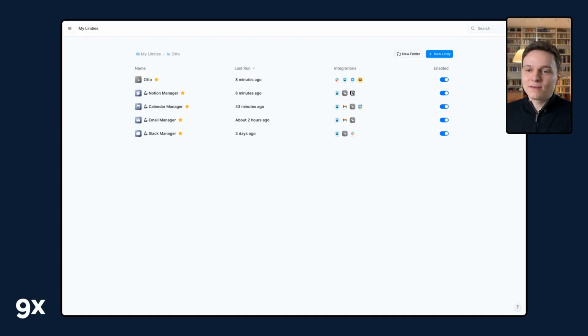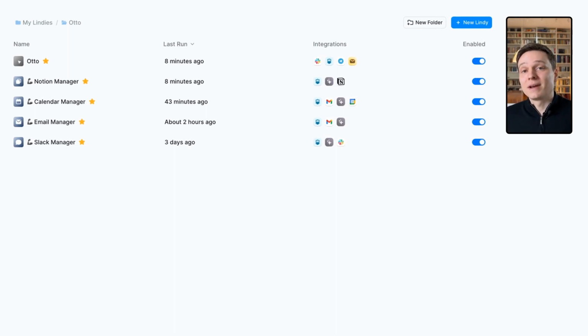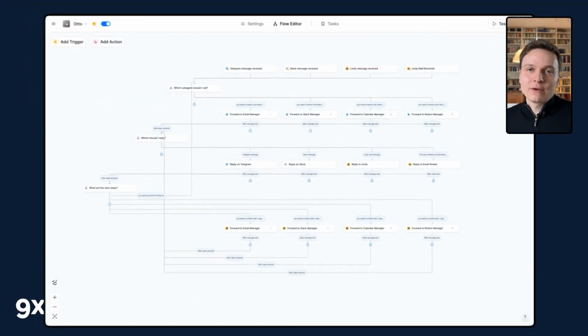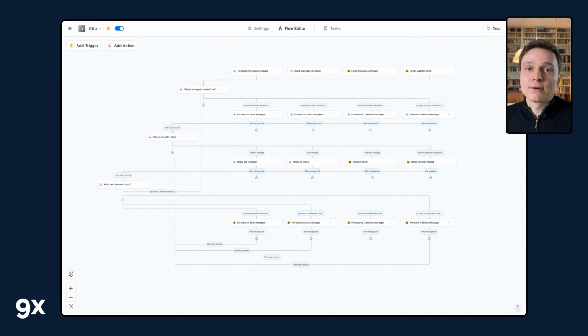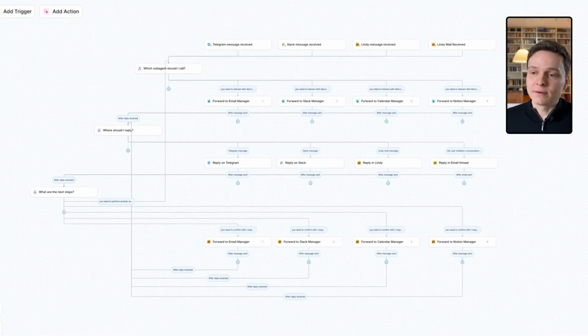So this is behind the scenes what it took to build Otto. We have in total 5 agents. We have a main agent, Otto, that is going to oversee the work of 4 sub-agents. 1 Notion manager, 1 calendar manager, 1 email manager, and 1 Slack manager. So if we first take a look at Otto itself, what is the job of Otto? It's receiving initial communication from me from various channels, forwarding to the right sub-agent to perform the task, replying once it gets the response from the sub-agent with the outcome, and determining whether there are next steps, and if there are any, forwarding again to the next agent.